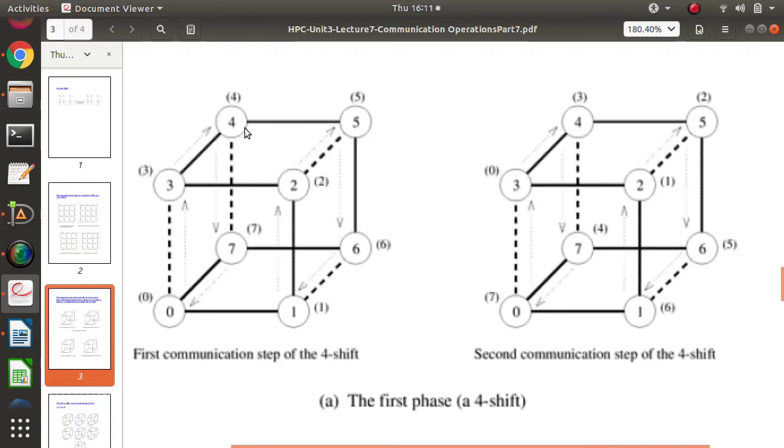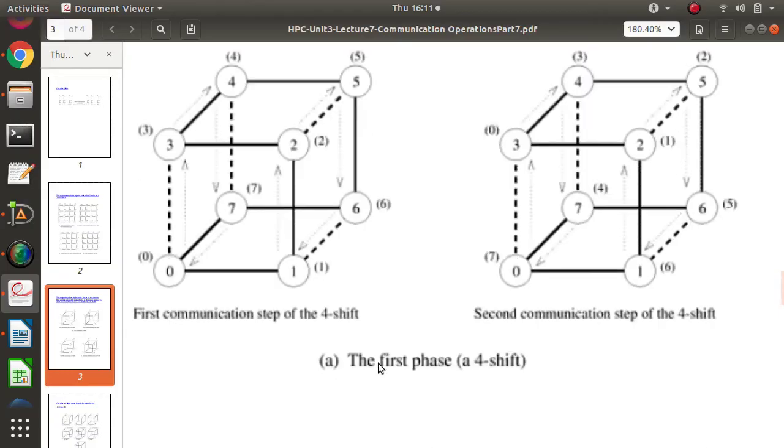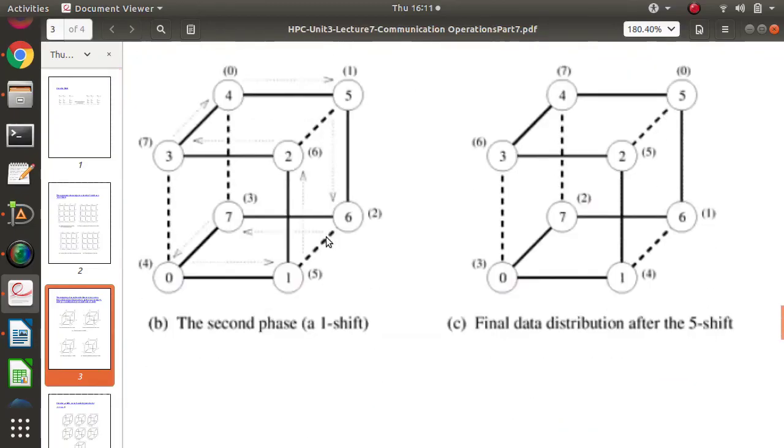So how will 0 send to 4? Like this: 0 will send to 3 in the first step, then 3 will send to 4. How will 1 send to 5? First step, second step. How will 2 send to 6? First step, second step. How will 3 send to 7? First step and second step. So 4 shift is done in 2 steps because of this hypercube structure. And then there is a 1 shift. 1 shift means they just send to the neighboring node.